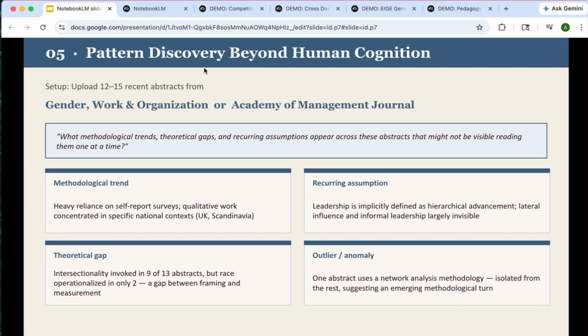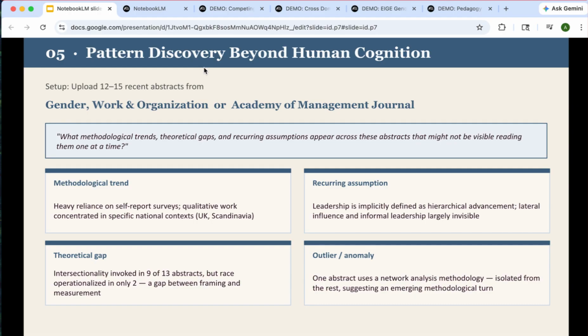The next point is not a demo, but this capability is important as well. It's pattern discovery beyond human cognition. So this may be where you upload quite a variety of different abstracts from, say, a few different overlapping, somewhat related journals. And then ask about methodological trends, theoretical gaps, and recurring assumptions that appear that might not be visible just reading them one at a time.